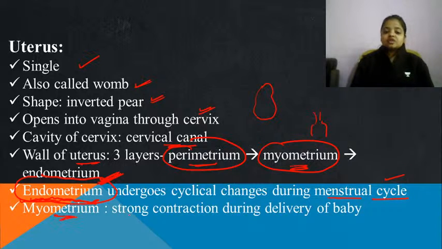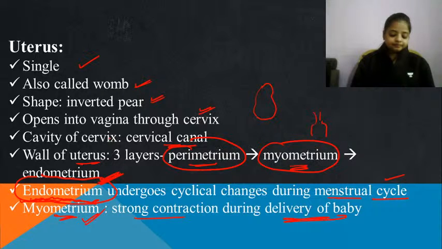Myometrium, its function is to provide the strong contraction during parturition, or we can say delivery of a baby. So when the process of parturition is going on inside the female body, at that moment this myometrium is going to create this strong contraction, and because of that strong contraction itself, there will be the delivery of a baby.